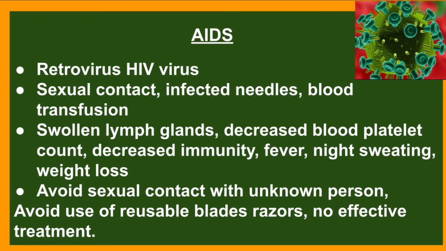It decreases the immunity of the person. Fever, night sweating, and weight loss are some other symptoms. For prevention, avoid sexual contact with unknown persons. Avoid use of reusable blades, razors, etc. If a person suffers from AIDS, there is no effective treatment for the disease.